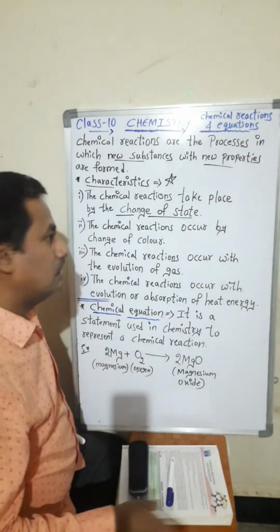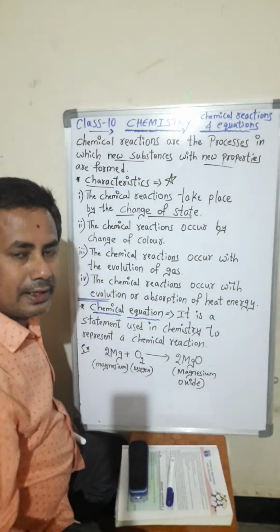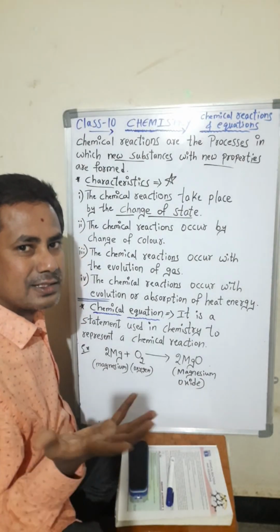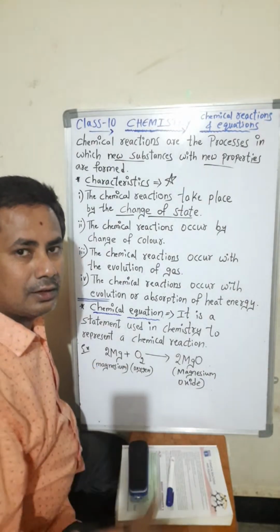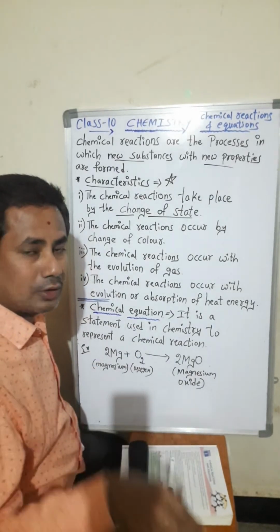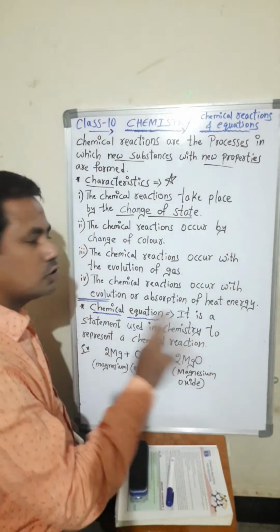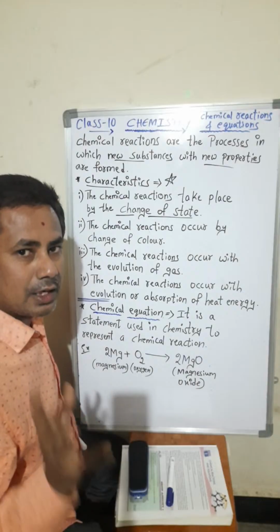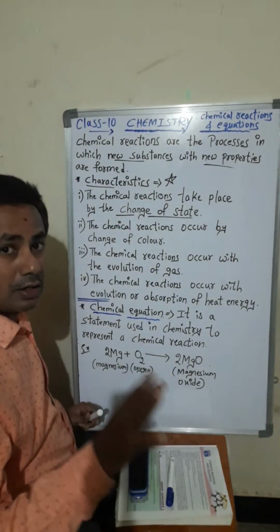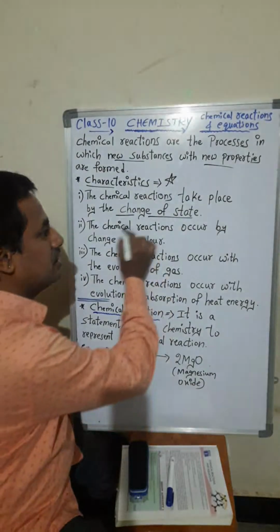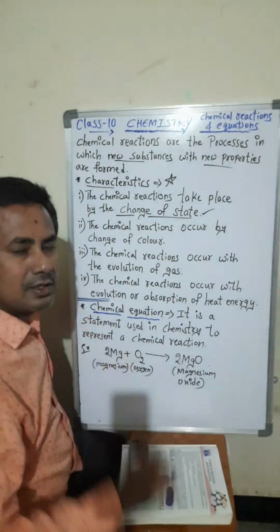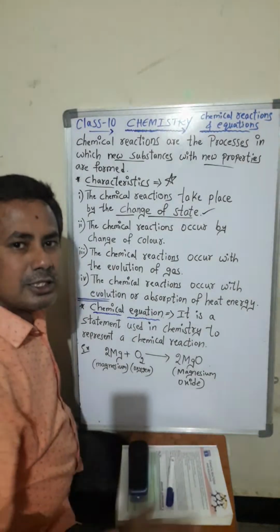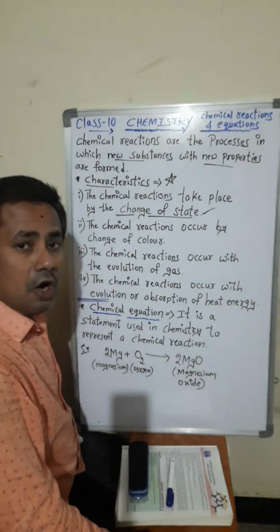Food is cooked, what happens? You are pouring the water on rice. After you cook that paddy, it will change into rice. So water has been absorbed by this paddy and converted into rice. Water, liquid, completely changed to solid. So this is the first characteristic of chemical reactions: chemical reactions take place by the change of state.